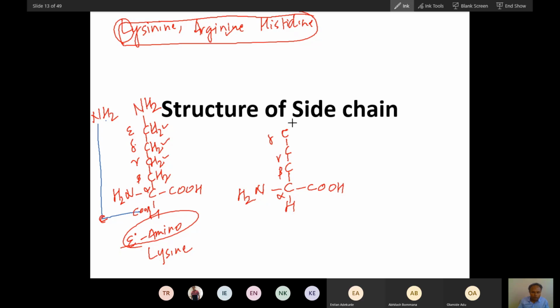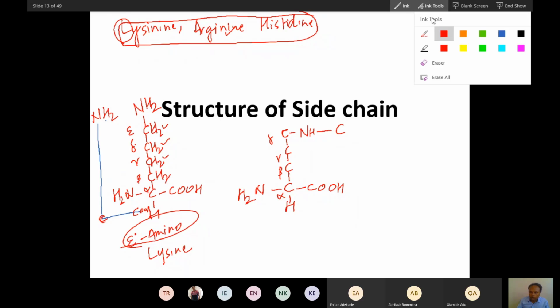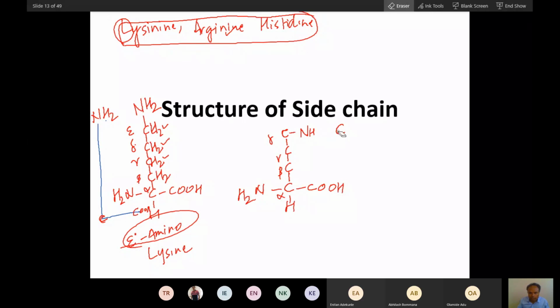To this delta position you add an NH group, then a carbon group. Let me draw it a bit fancy. I'll make it simple.